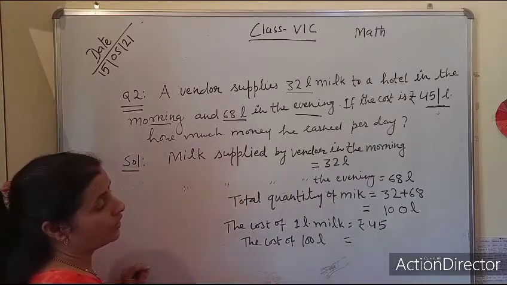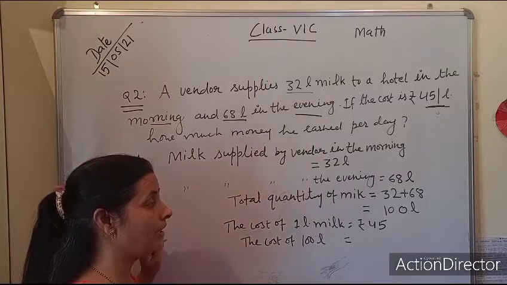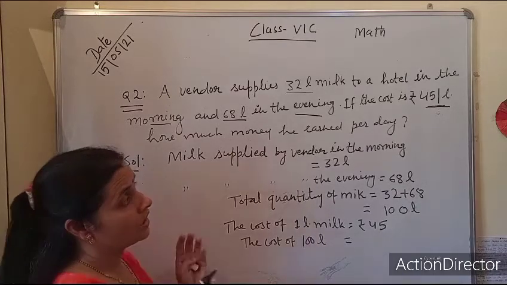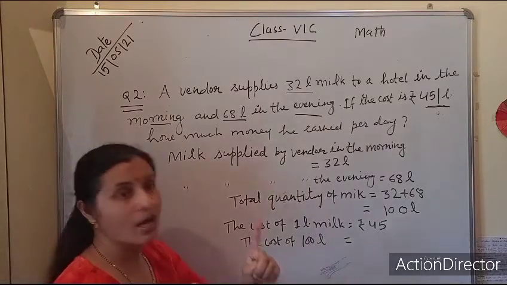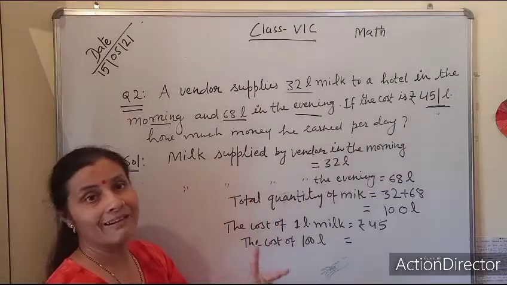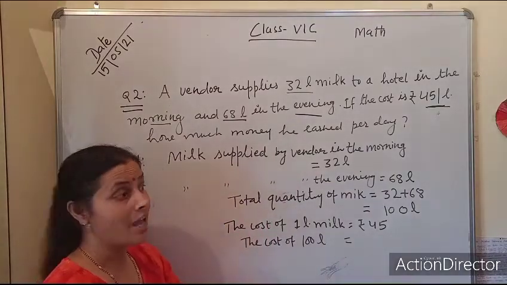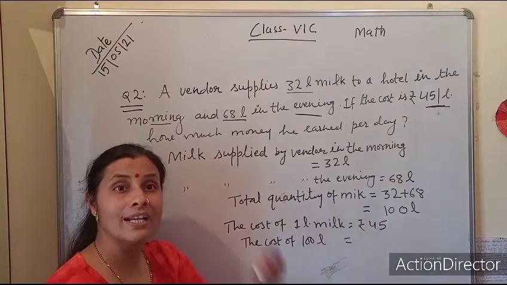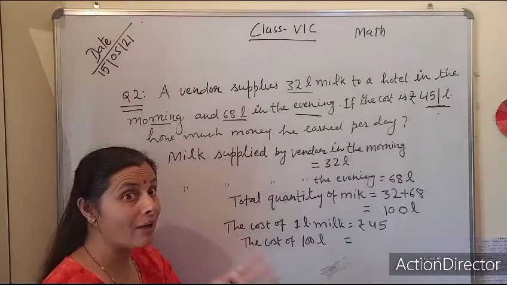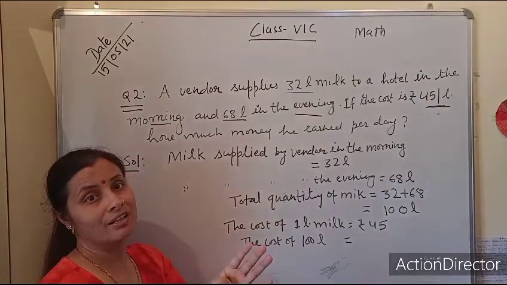As I explained to you, if you want to find the nature of calculation and which operation will be applied here, it should be in your mind that if the cost of one is given and many is asked, then we have to do multiplication. If many is given and one is asked, then we have to do division. If total is asked, then addition. And if words like left and remainder are used, how much is left, how much remains, then we do subtraction.